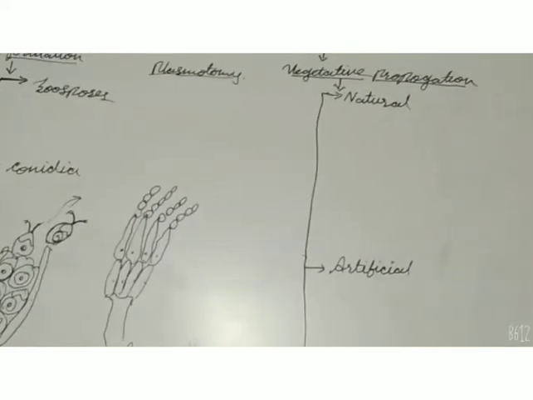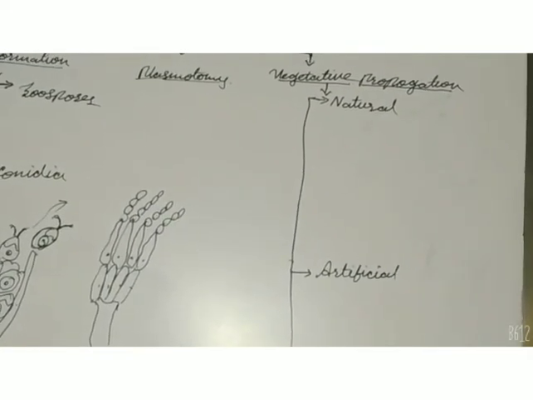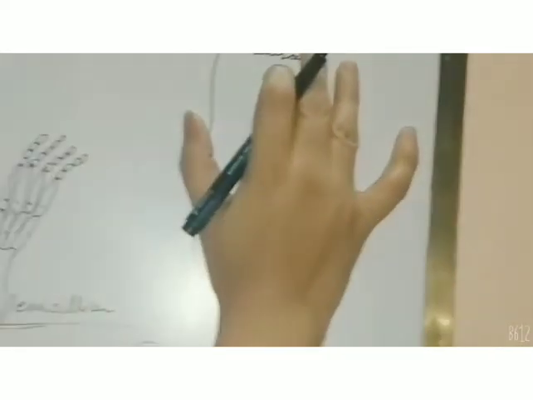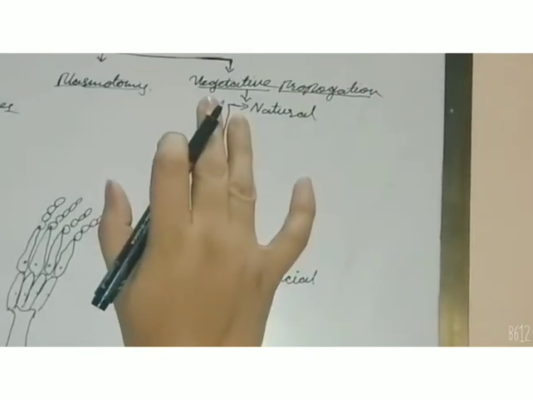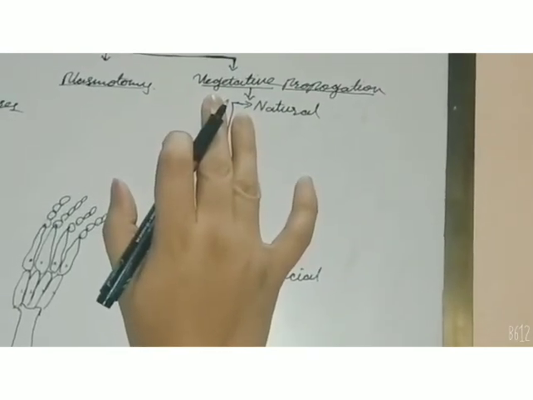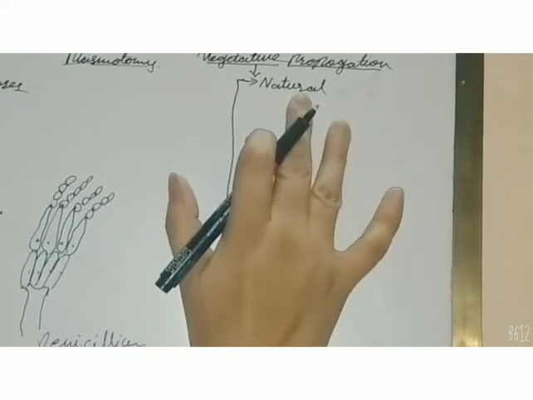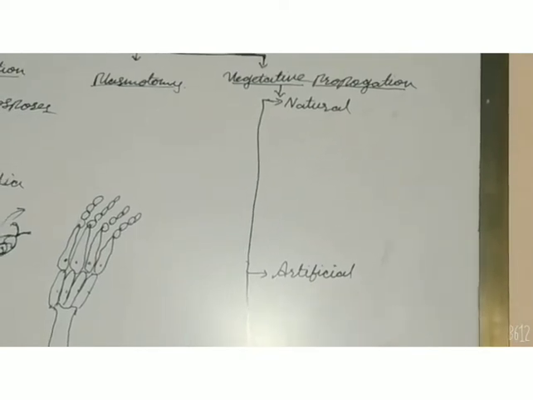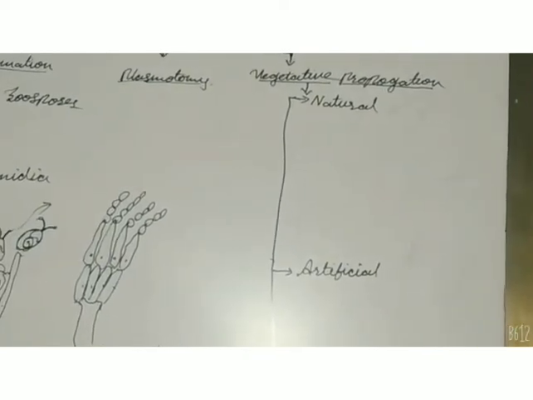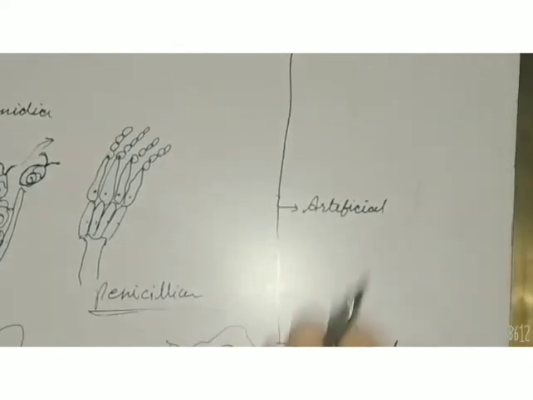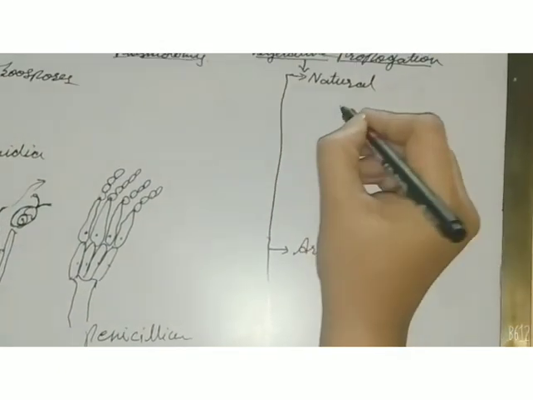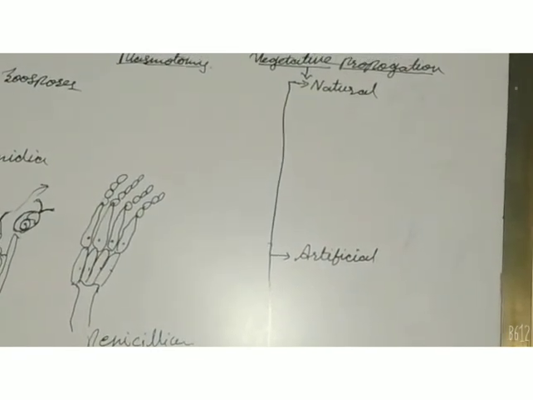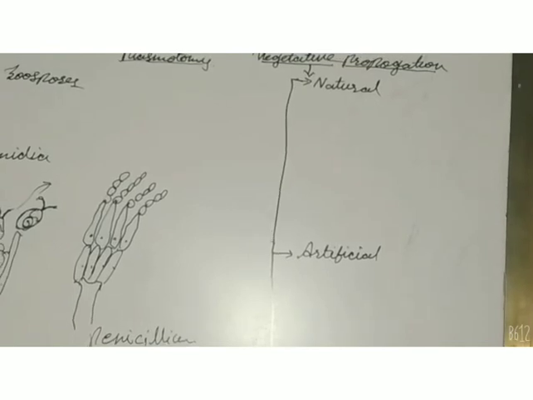Another way of asexual reproduction, which mainly takes place in plants, is vegetative propagation. Vegetative propagation means the formation of an organism from the somatic or any vegetative cell of the body. So it may take place naturally or artificially, meaning we can induce it, and in an advanced form in the laboratory. Naturally, it takes place by means of some reproductive units such as offsets, runners, suckers, nodes, tubers, corms.